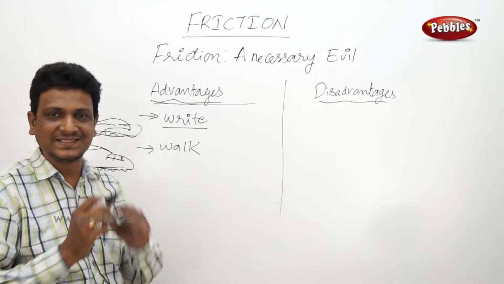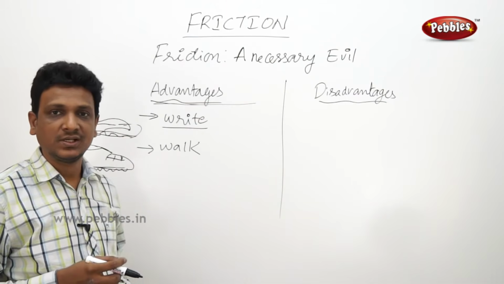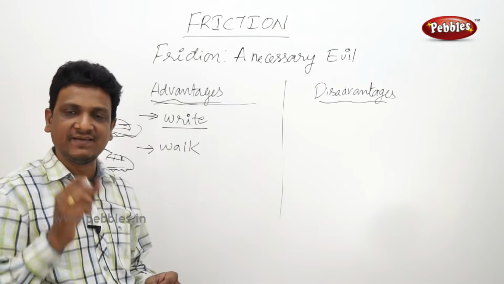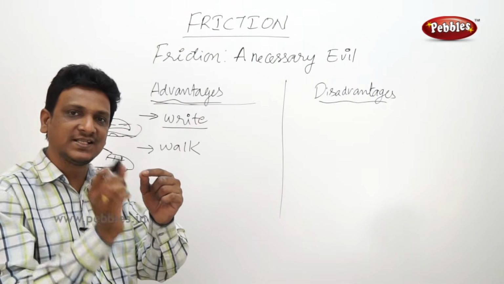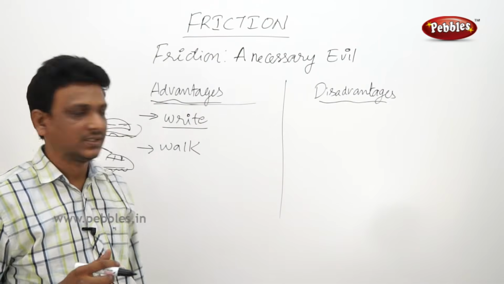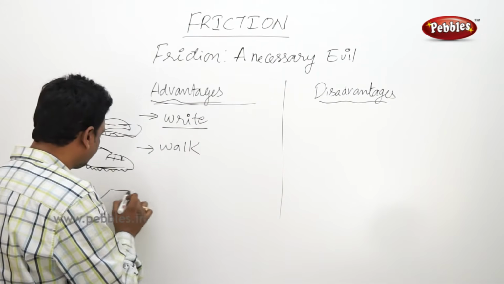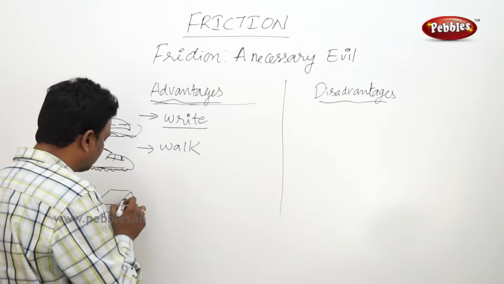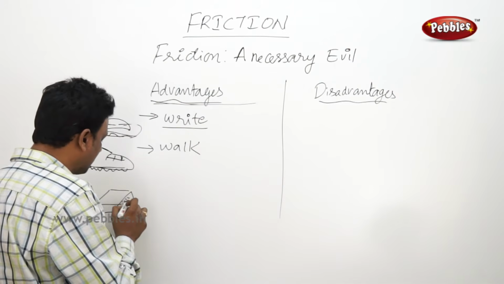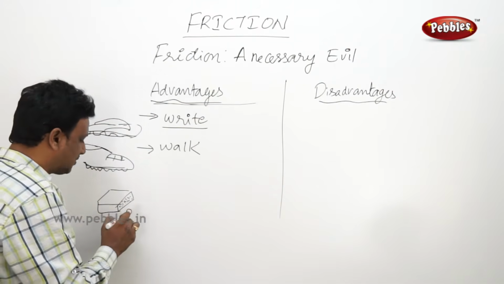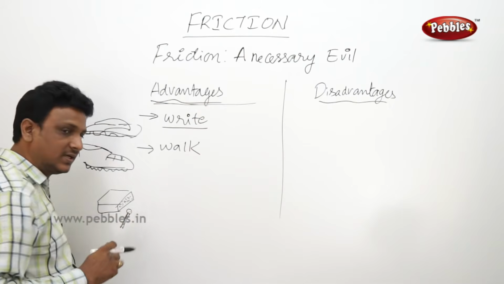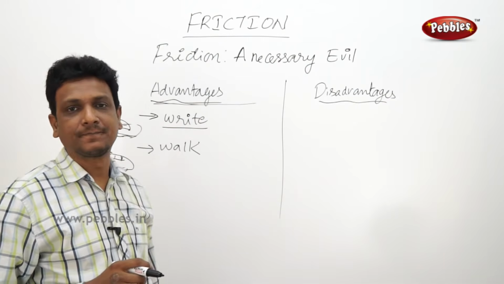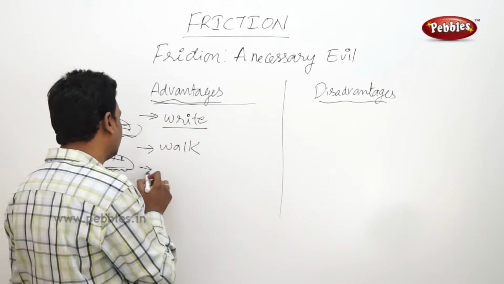We are able to light a matchstick. It is because of the friction. How do you light a matchstick? You take the matchstick out of the box. The matchstick will be having a head. You will rub the head against the side of the matchbox. On the sides the matchbox has got some rough design, coated with some chemical. The head is rubbed against it. Because of the friction, the matchstick gets the fire. You can light a matchstick.